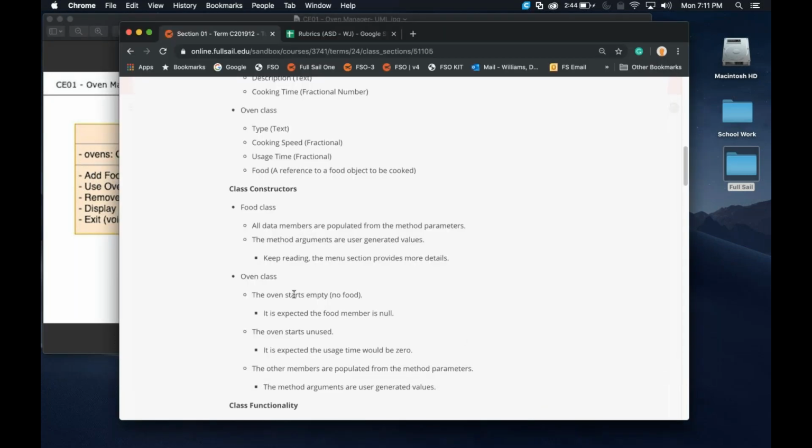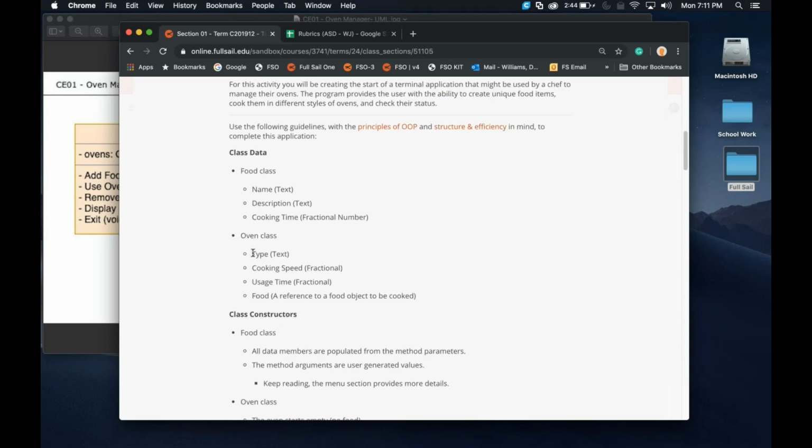Okay. Now, each of the ovens is going to have a couple of different things that help define that oven. The first is, of course, just text of what type of oven it is. So this would be the microwave, convection, or conventional oven. That's just kind of a descriptor of what oven type it is.